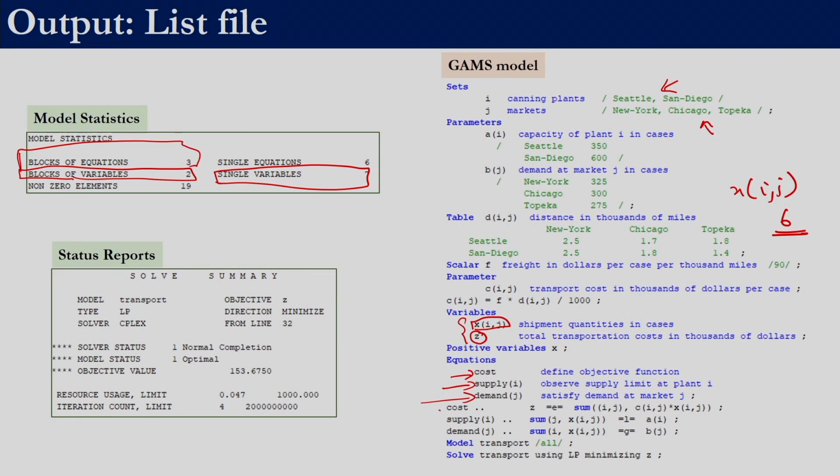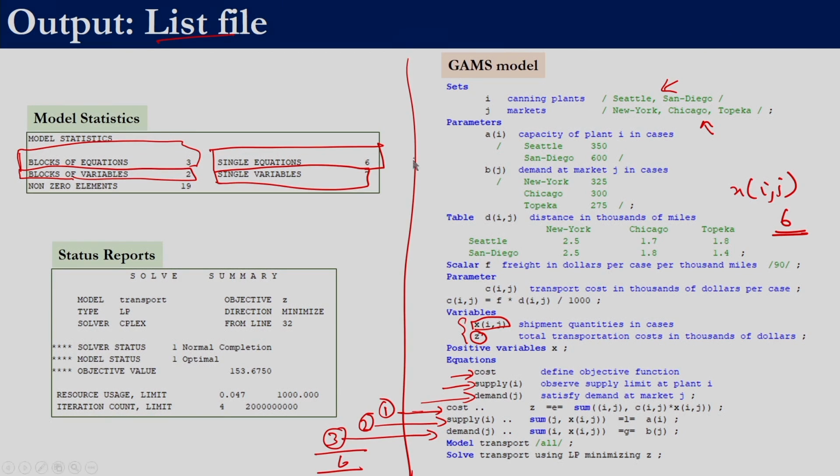And then over here, if we see constraint, supply of i is just one single constraint declaration, but it is for Seattle as well as San Diego. So here we have 2 constraints, and demand we have for 3 cities. So this will be basically 6 equations, 3 plus 2 plus 1. That is what is given over here, 6 equations. Remember, this side is the GAMS model. We are just showing you the model so that it is easier to explain, but the list file has only echo print, the model is separate.